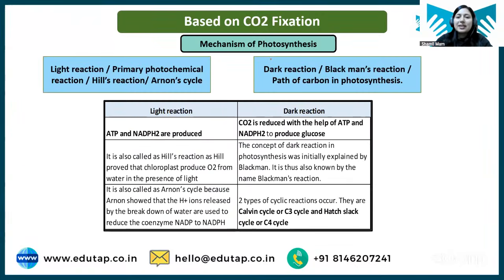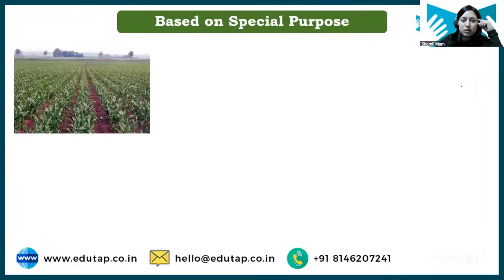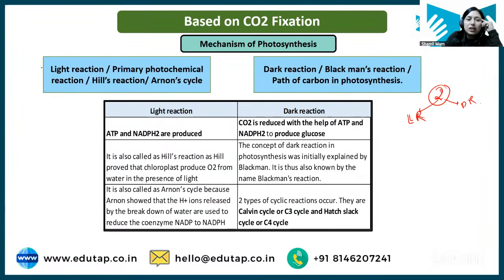So students, basically this happens in two reactions. There are two reactions that go on inside the plant. First is the light reaction and another one is the dark reaction. Light reaction is also known as primary photochemical reaction, Hill reaction or Arnon cycle.